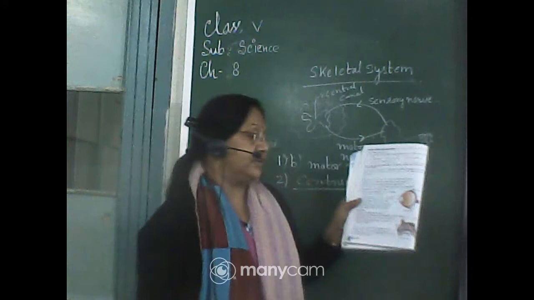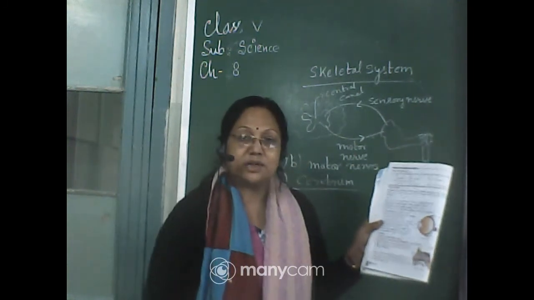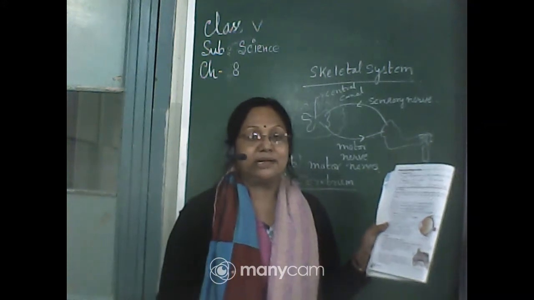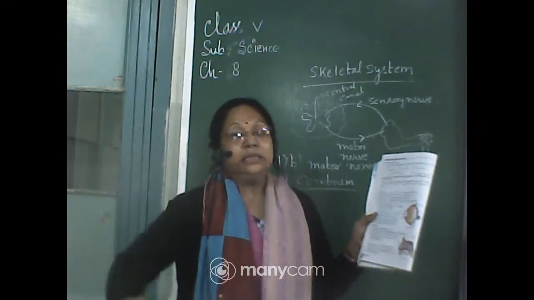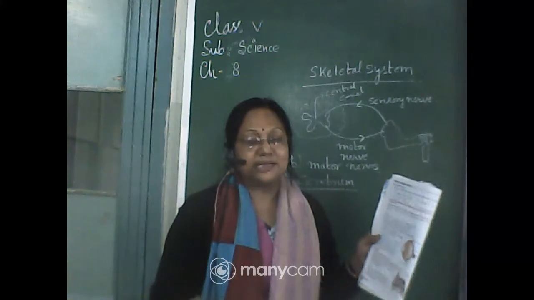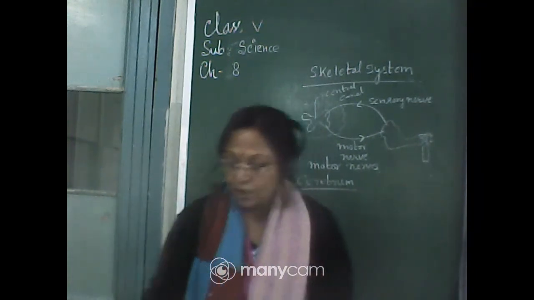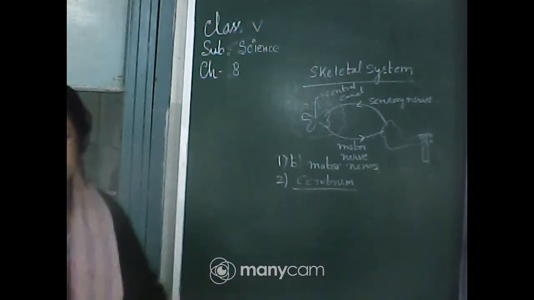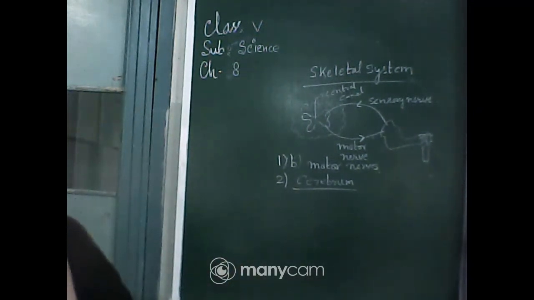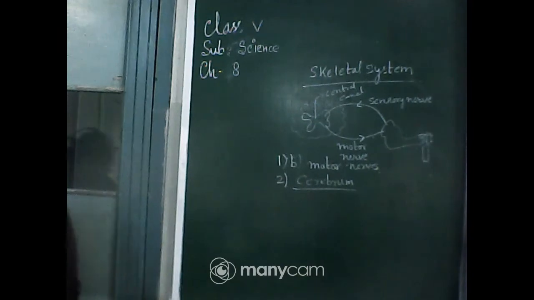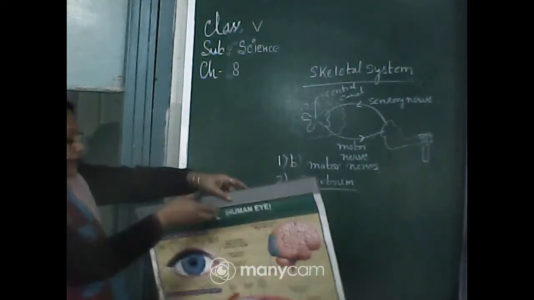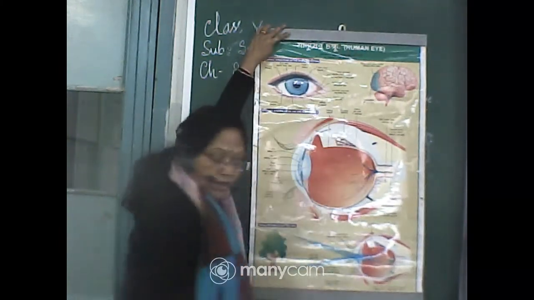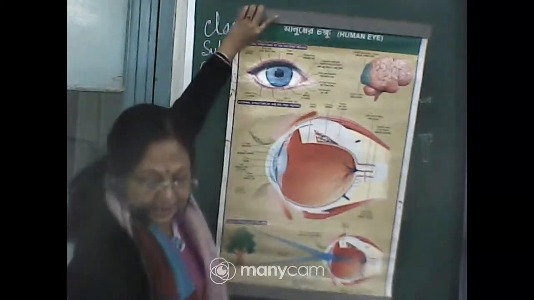You don't have the whole structure of the eye in your course, but still I will show you the parts of the eye and the portions which are necessary, along with their functions. This is a chart of the human eye. At first I will show you the parts of the eye.